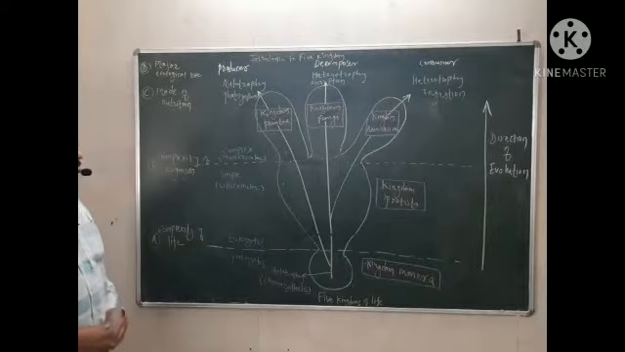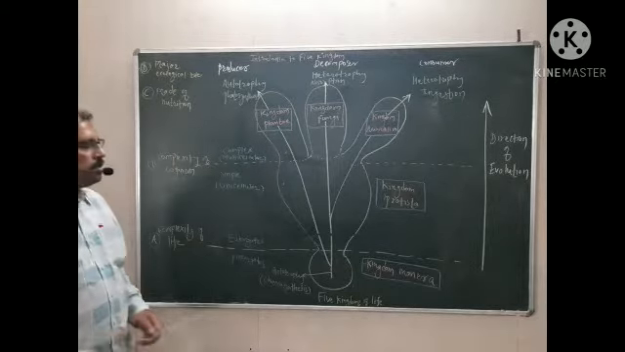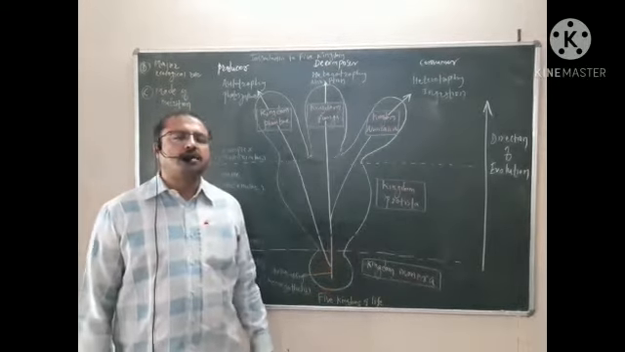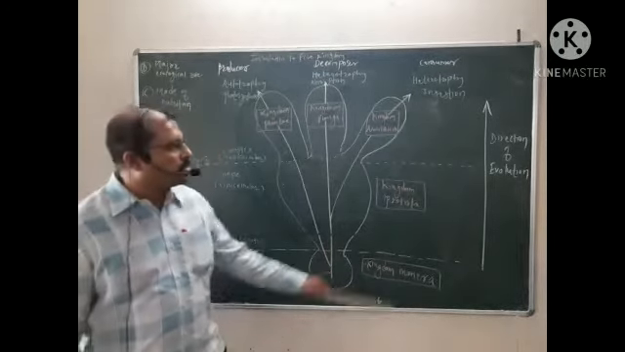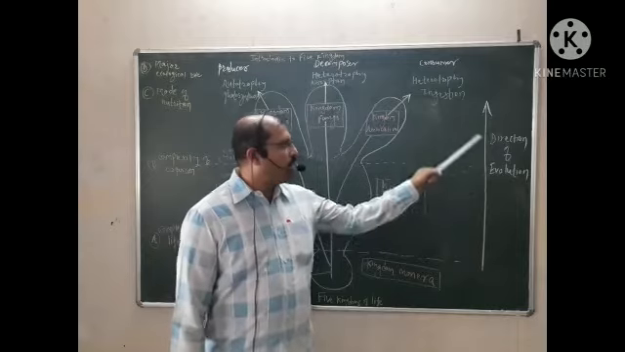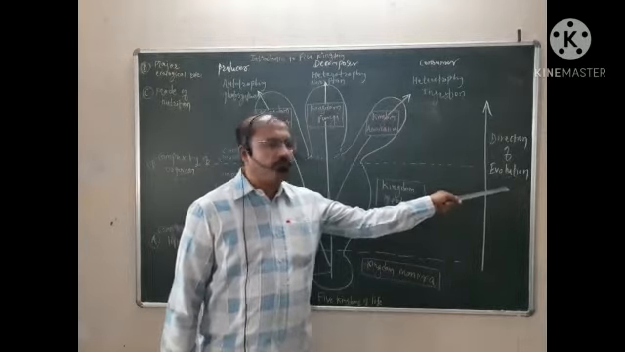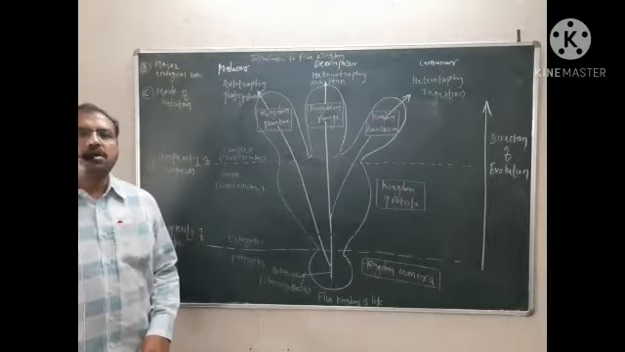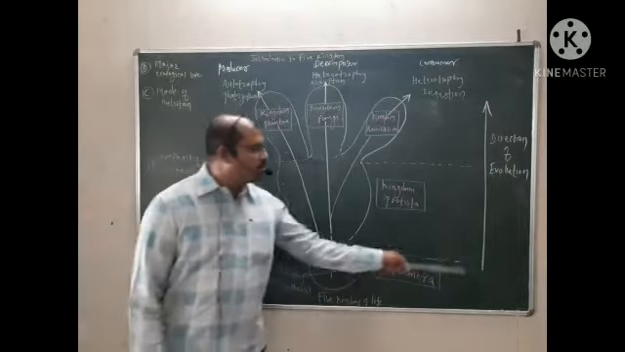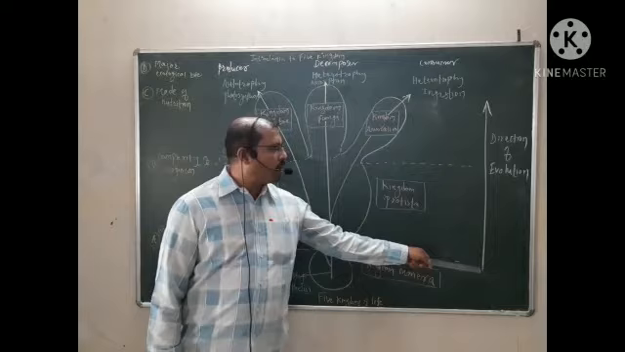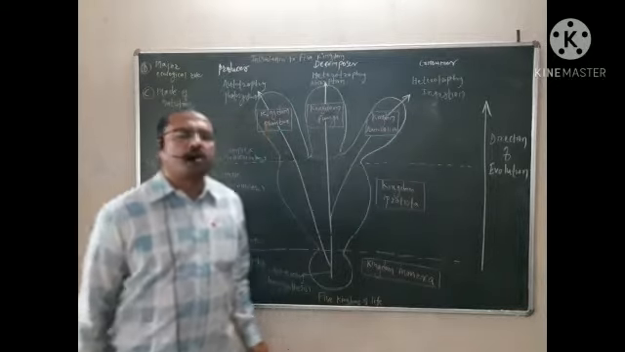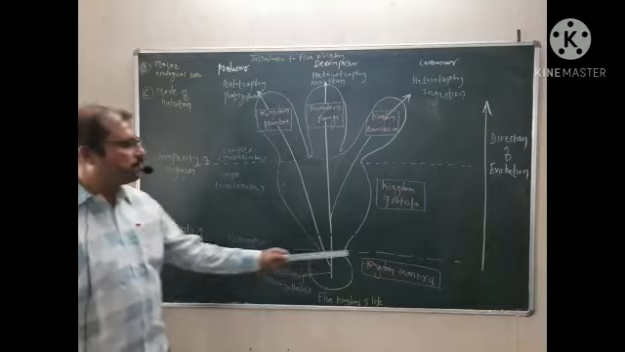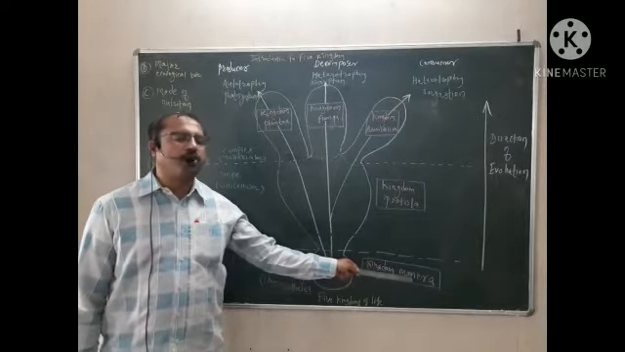Let's see the first kingdom, which is Monera. The arrow indicates the direction of evolution, how evolution proceeded from smaller, simple organisms to highly developed, highly complex organisms. So the first kingdom is kingdom Monera.